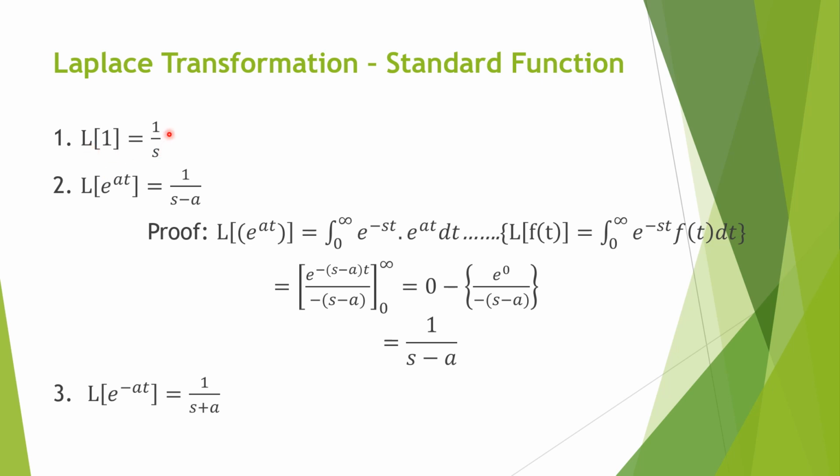Why did we write the minus sign outside of the bracket? Because e raised to power minus infinity, when t tends to infinity, will be 0. So that's why we write a negative sign outside of the bracket, and e raised to power 0 is 1. So we get the value 1 upon s minus a. Next is Laplace transformation of e raised to power minus at. We can prove that in a similar manner as the second standard formula.